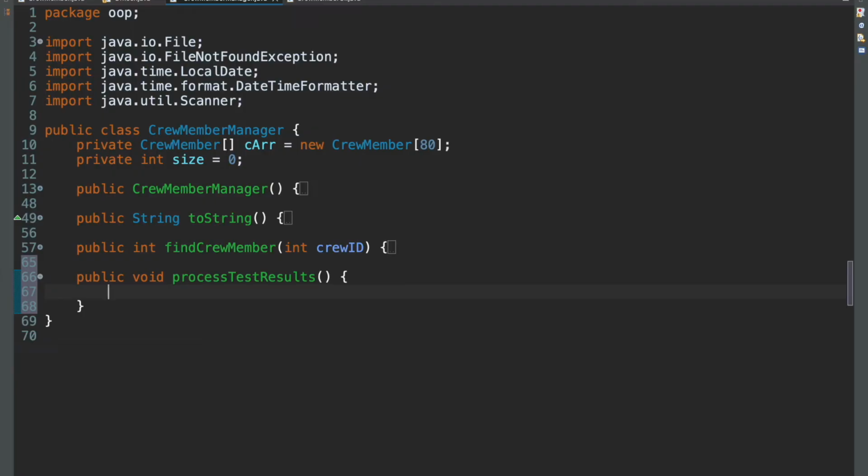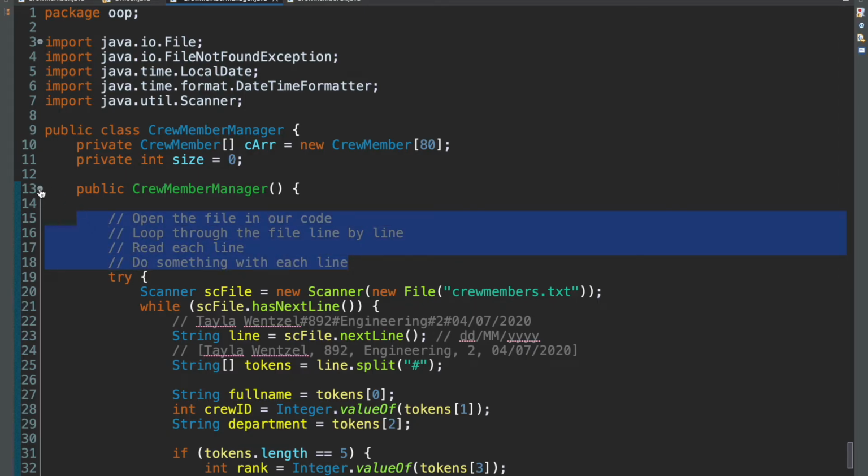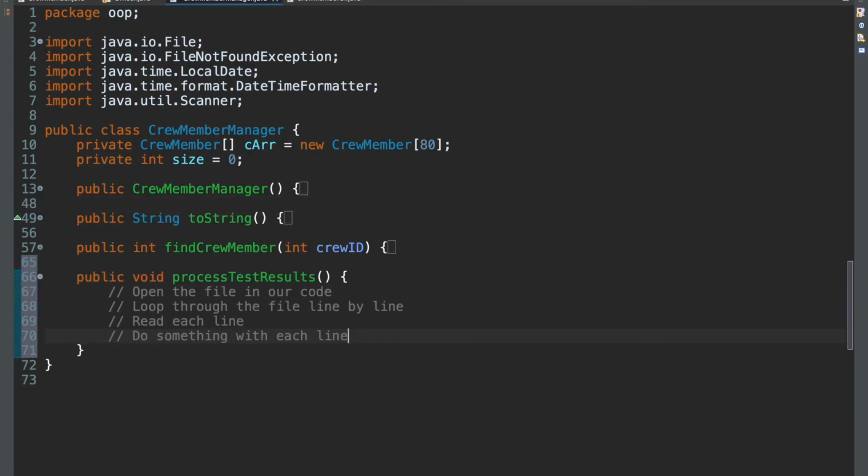And this method should read through our entire file. If we remember our steps to follow, I'll just copy paste them from here. Open the file, loop through the file line by line, read each line, and do something with each line.